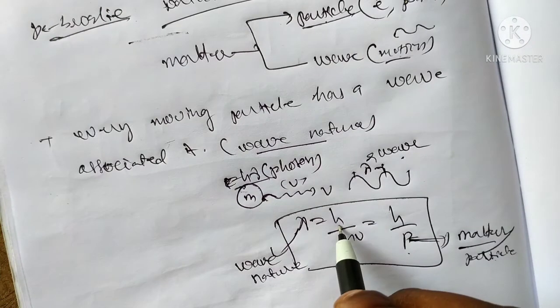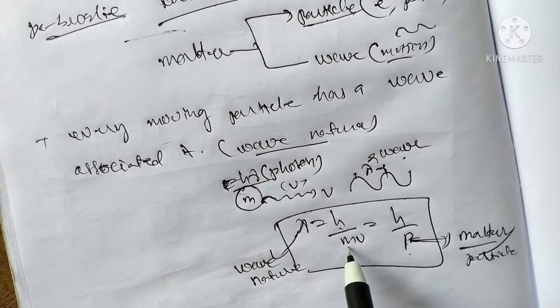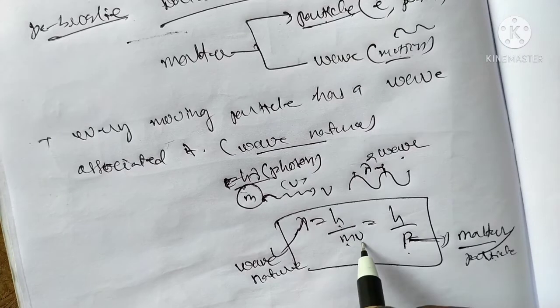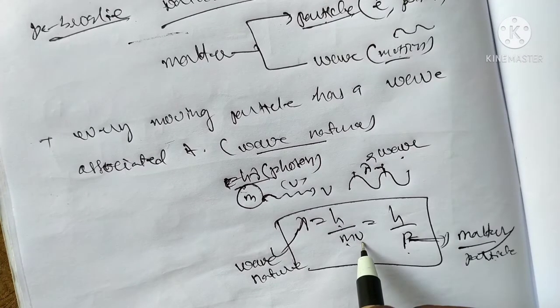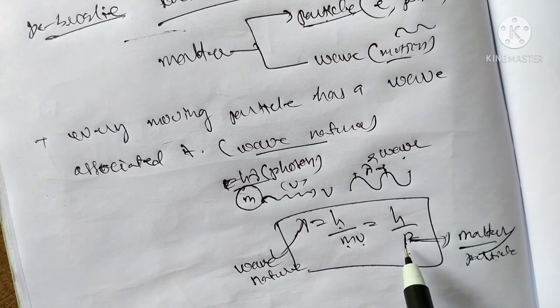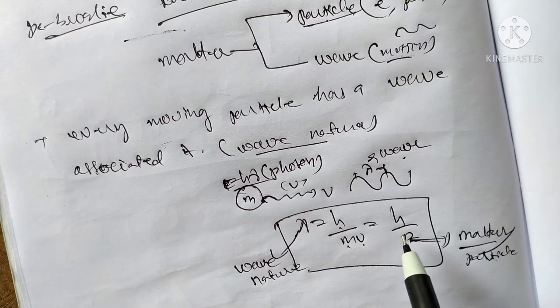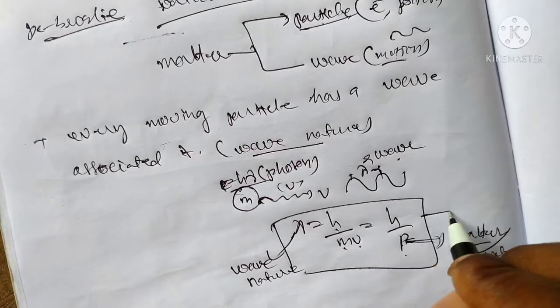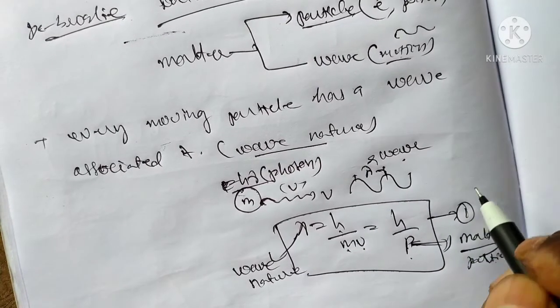Here h is the Planck constant, m is the mass of the particle, v is the velocity of the particle. Okay, p is the momentum of the particle. This is equation number 1.